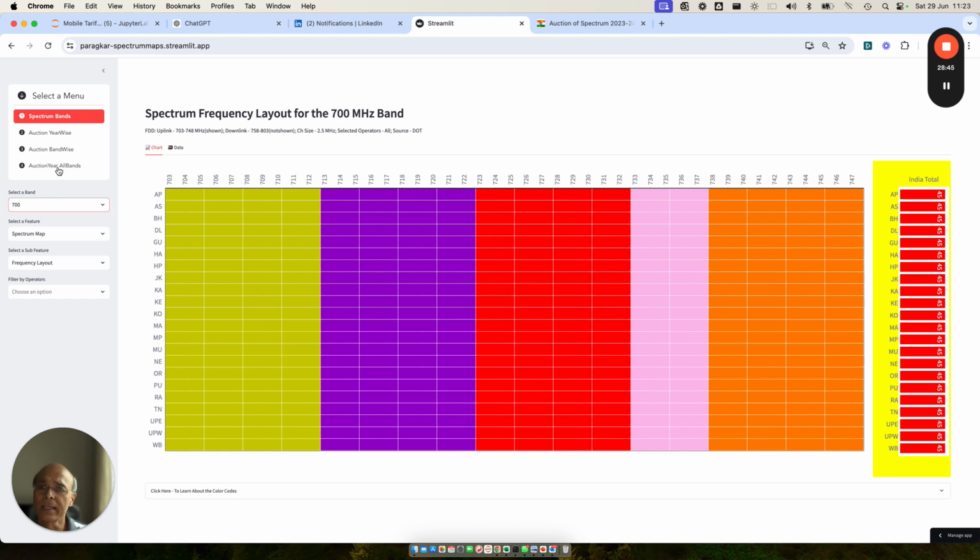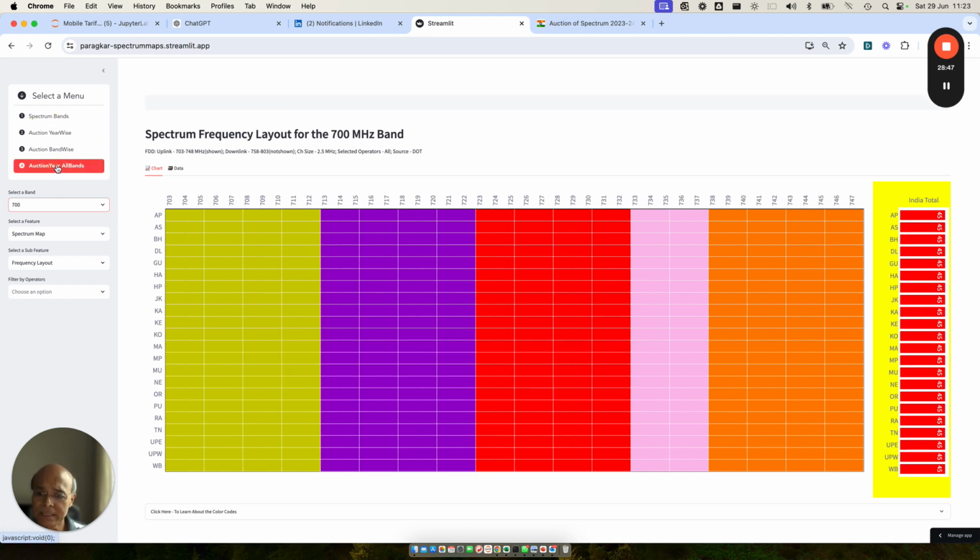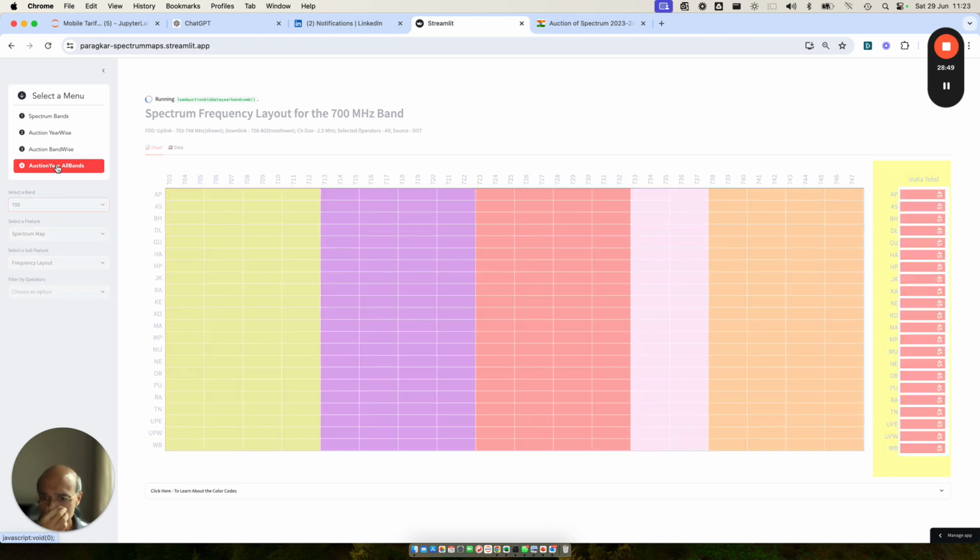And one more thing, before I go, once the auction data is out, I am going to populate that information also in the tab which is called all auction years, all bands, and then show you how the auction proceeded and how it is different from the earlier auction. So just wait for this information because the data has not yet been uploaded, and I will upload it, and I am going to take you through that information also, which will give you a good insight as to what happened in the auction and what are the learnings for the future.